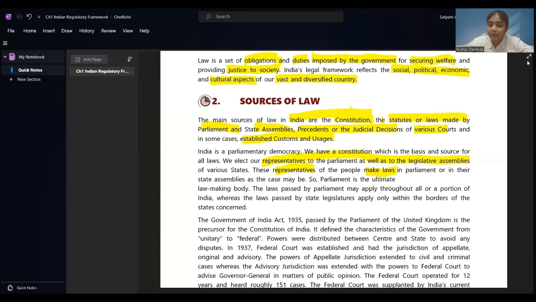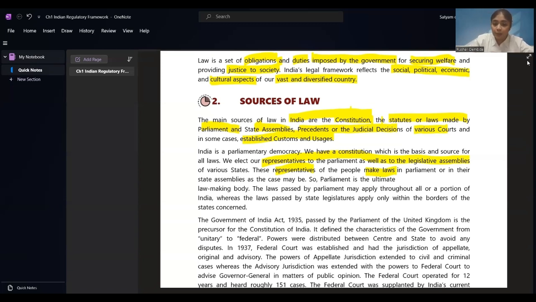Law passed by parliament may apply throughout all or a portion of India. If the parliament wants to make the law for the entire India, they can make the law for the entire India. If they want, they can just make it for some portions. Suppose we consider only for the north portion, only for Jammu and Kashmir. So this is also applicable, that it can make the law for the entire nation or a part of the nation. Whereas the laws passed by state assemblies or the state legislatures apply only within the borders.